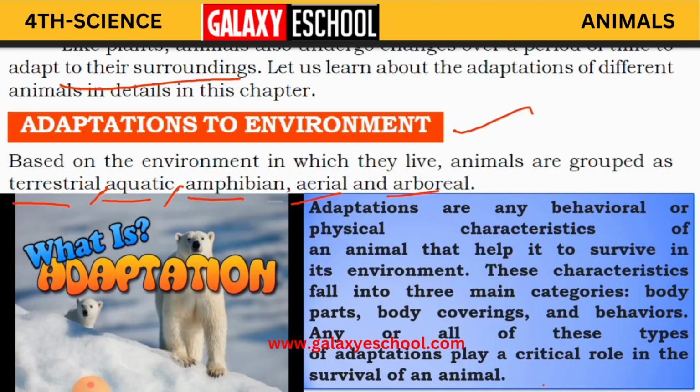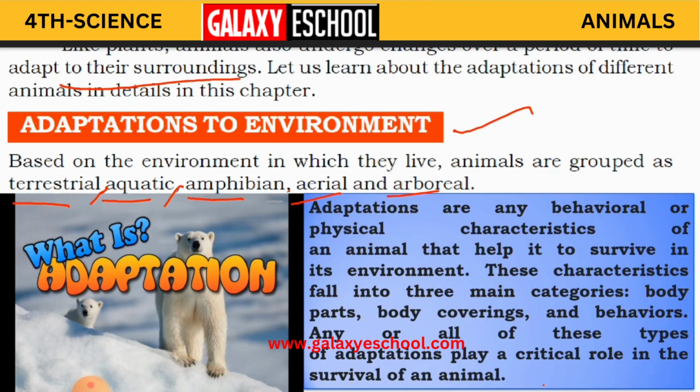Why do they change? To make themselves comfortable to live in that particular area. Clear, children? For example, we live in houses. Even on hot days like summer, we wear cotton clothes. In winter, we wear woolen clothes. Why? To protect ourselves from the heat and also the cold. So our behavior is changing.